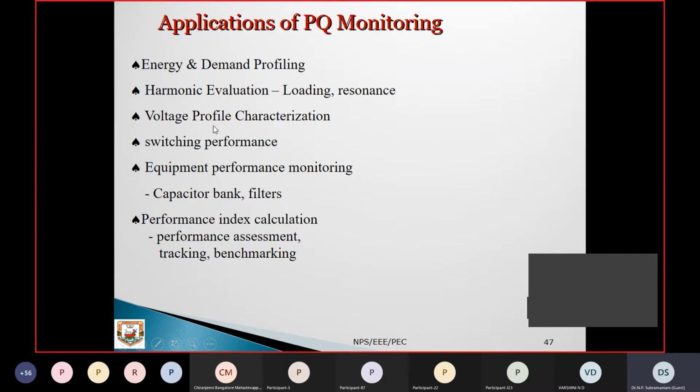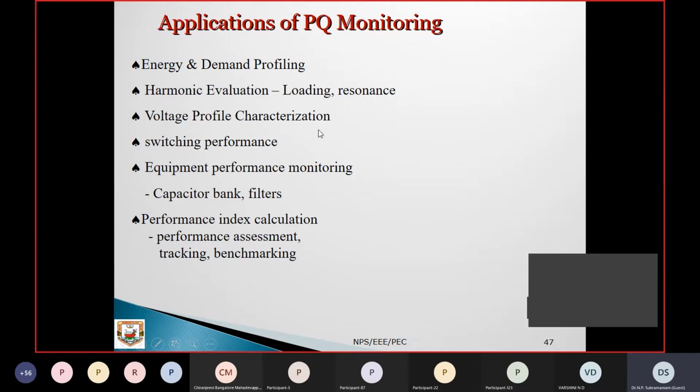So using this, power quality monitoring can be done, and voltage profile characterization can be done. How the voltage varies, I think in the first few slides I showed, while charging about 134 cycles, how the pattern of the voltage varies, right? So that kind of profile can be studied here.